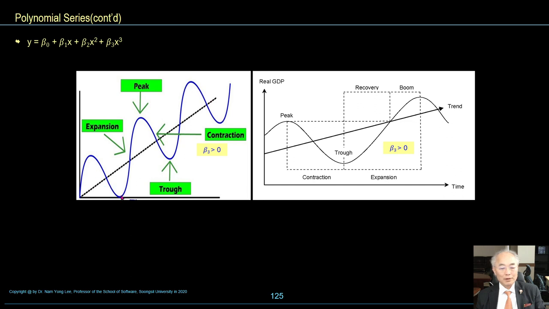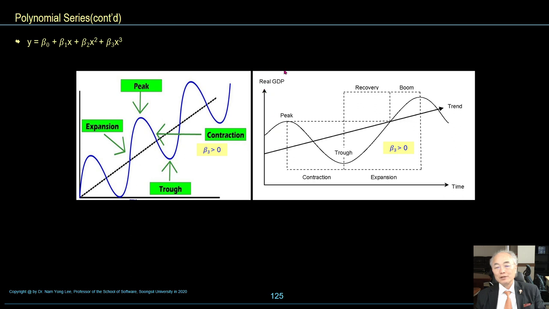From here to here, expansion, peak, and it goes up, or expansion, peak, and goes down, and trough, goes up, goes down, contractions. So we have to understand the terminology. Expansion, peak or boom, contraction, trough.